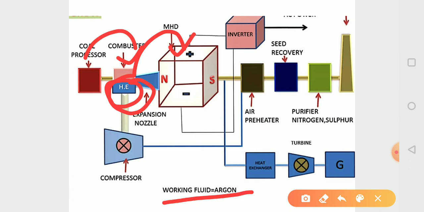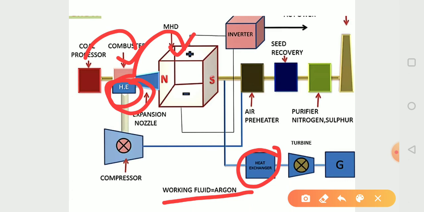Here the exhaust heat is also given to the heat exchanger for generating power, and after that the turbine starts rotating. We can see here we have a heat exchanger.